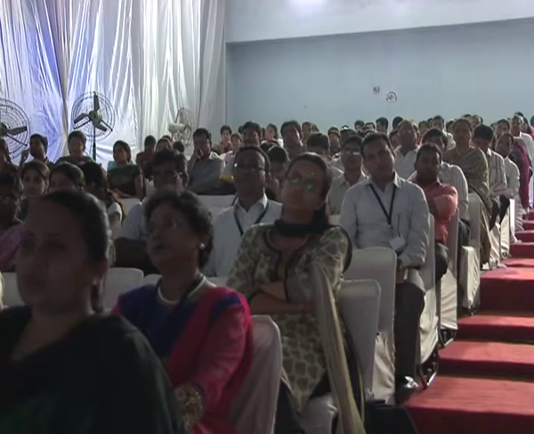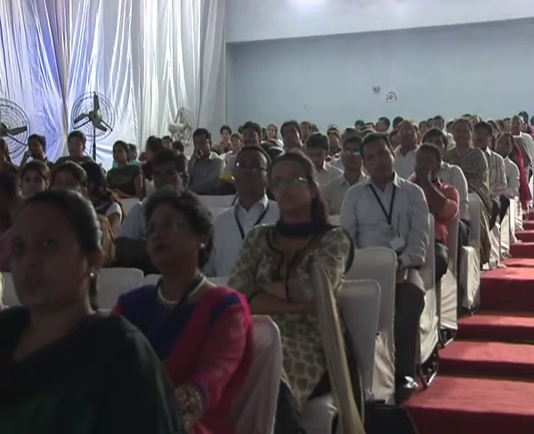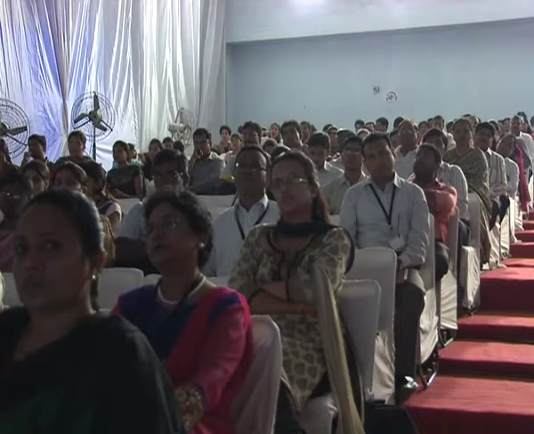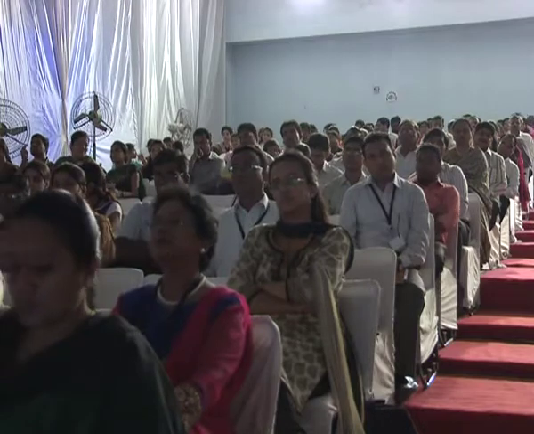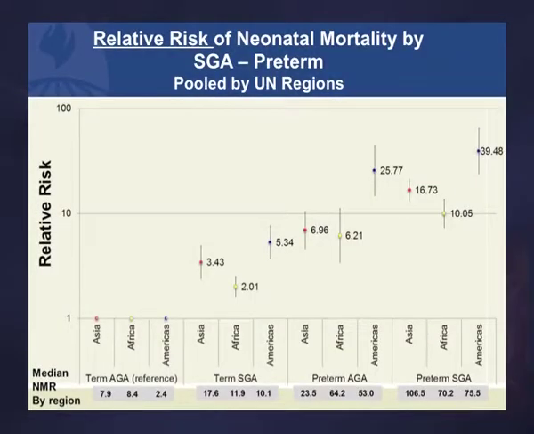So this shows the additional relative risk of death in the neonatal period, the first 28 days of life, if the baby is born SGA or preterm or both. So this is all in comparison to babies who are born full term and appropriate for gestational age. The first set of numbers, these three numbers, is for babies who are term SGA. They're full term and SGA.